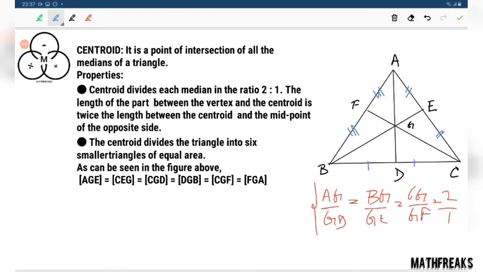This can also be proved very easily. How can we prove it? Area of triangle ABD equals half of area of triangle ABC, simply by base division. Now in triangle ABD, this part and this part are in the ratio 2:1.